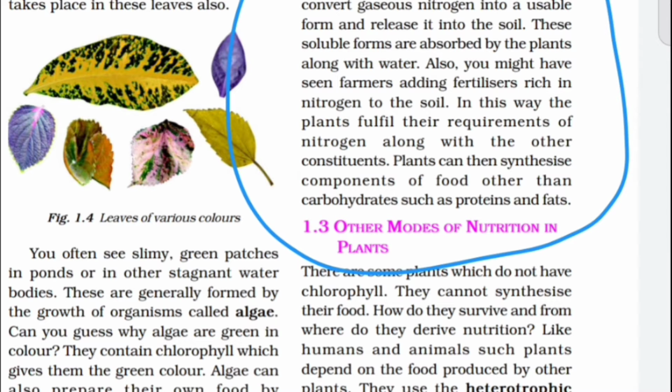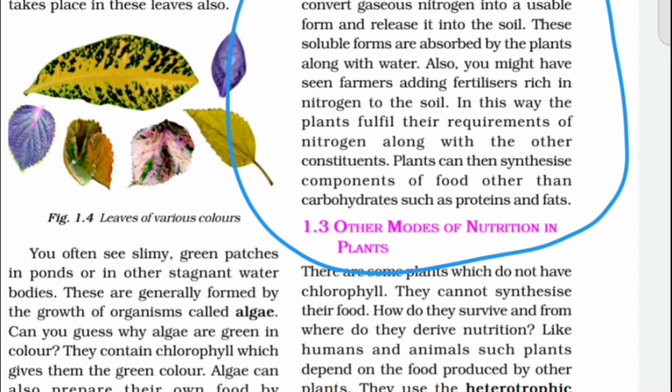Why? Because plants cannot absorb nitrogen in this form. The form is important for absorption or intake by the plants. So soil has certain bacteria that convert gaseous nitrogen. Soil has nitrogenous bacteria, called nitrogen fixing bacteria. Bacteria are microorganisms. These bacteria are responsible for nitrogen fixation.